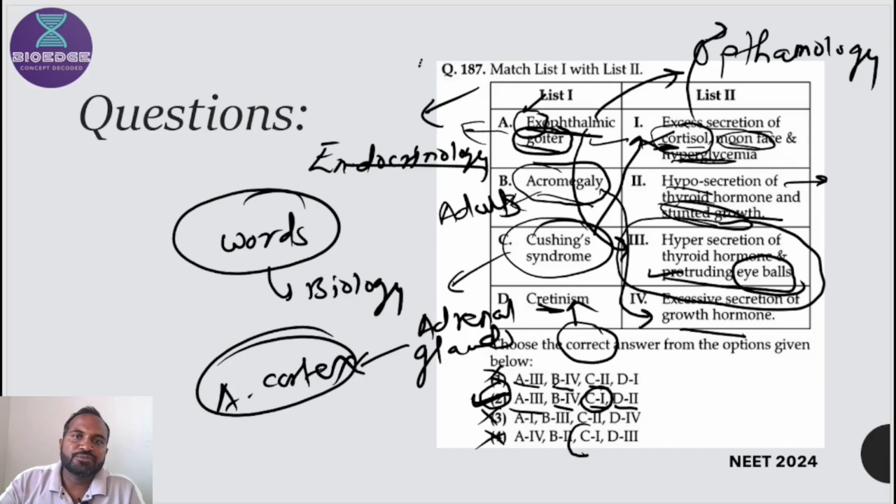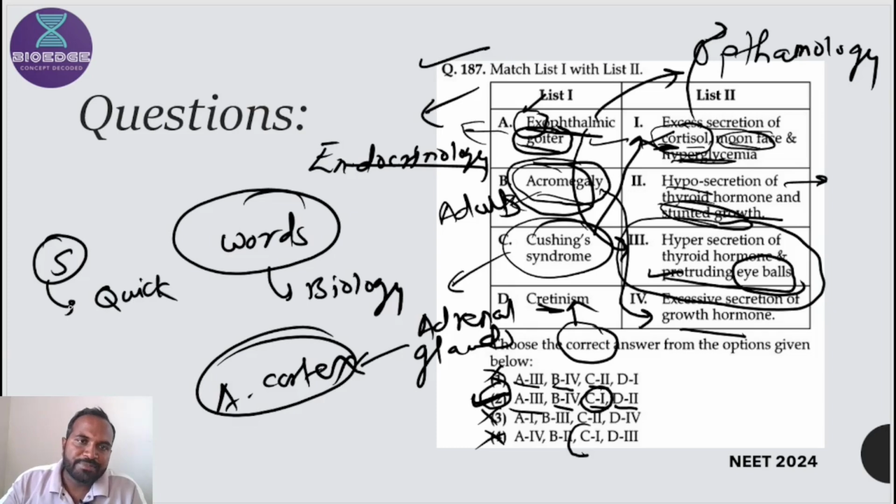In this question we can apply multiple strategies, but I have explained this question based on common sense as well as certain knowledge-based thinking. So this strategy is helpful for solving questions quickly. That's why we can save time as well as increase accuracy.